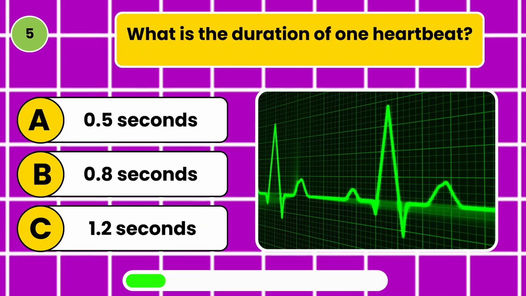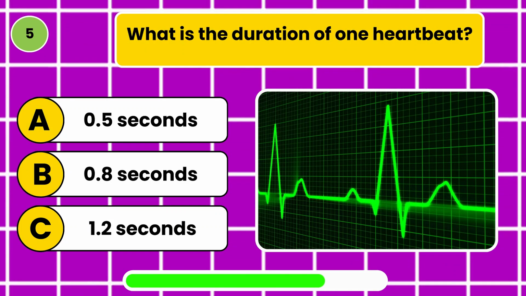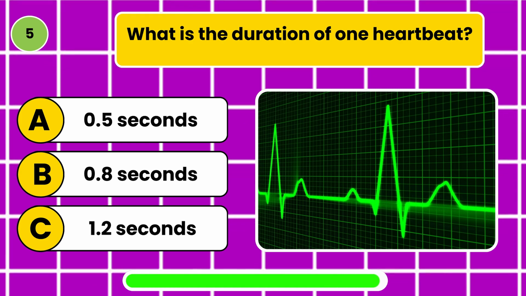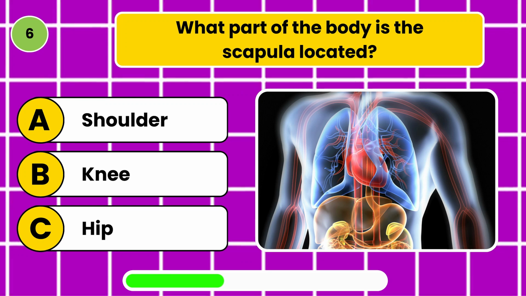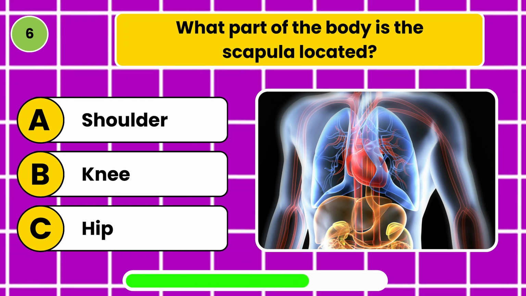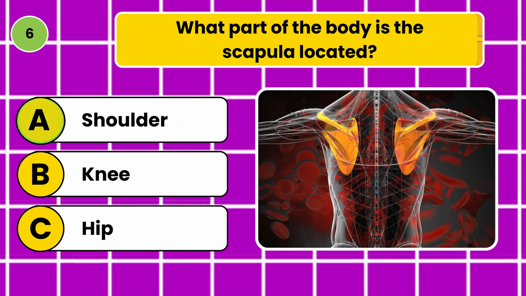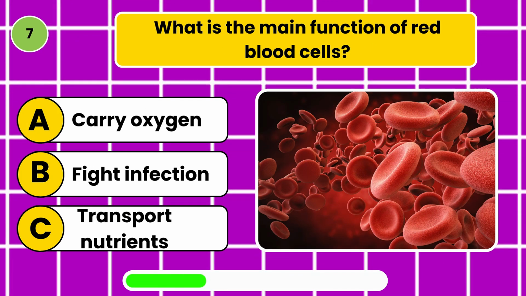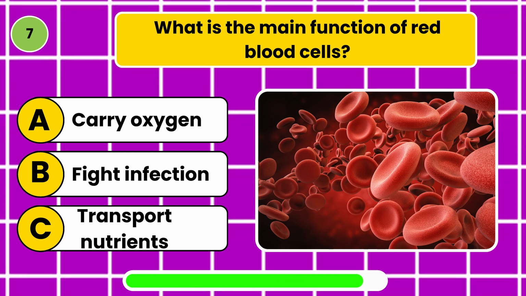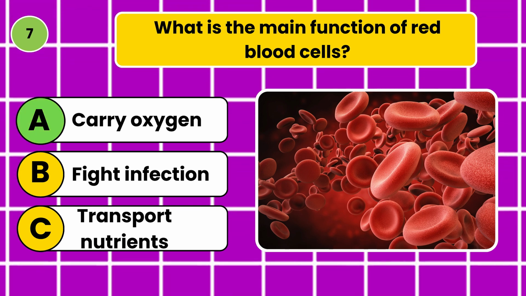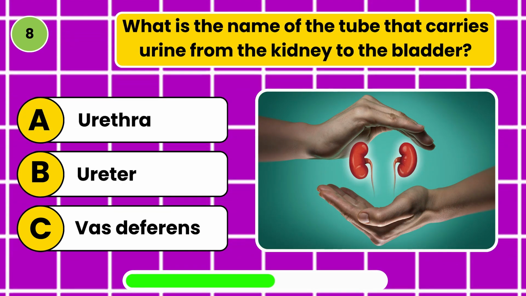What is the duration of one heartbeat? 0.8 seconds. What part of the body is the scapula located? Shoulder. What is the main function of red blood cells? Carry oxygen. What is the name of the tube that carries urine from the kidney to the bladder? Ureter.